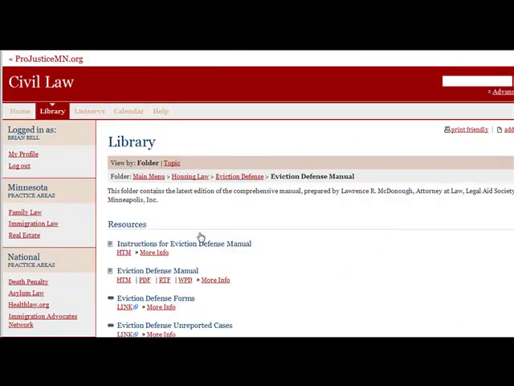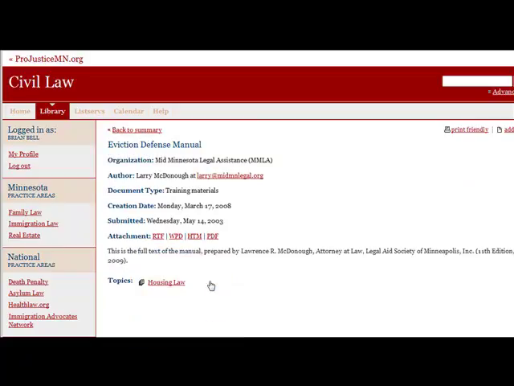To find out more information about a resource such as this manual, click on More Info. Like many resources on ProJustice, the Eviction Defense Manual can be downloaded in multiple formats. Simply choose the format you'd like to view and click on it.